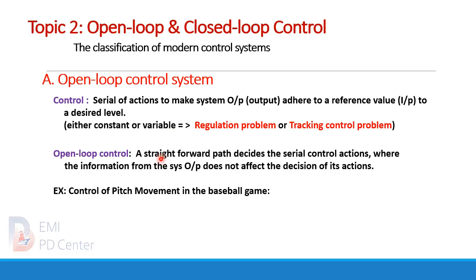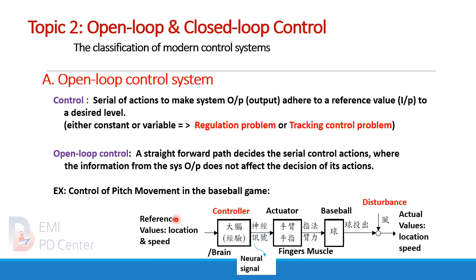And an open loop control is a straightforward path besides the serial control actions, where the information from the system output does not affect the decision of its action. For example, the control of a pitch movement in the basketball game. The reference value represents the desired location and speed of the basketball. However, the pitcher makes decisions from his brain, and the actuator means the fingers, muscles of arms, etc.